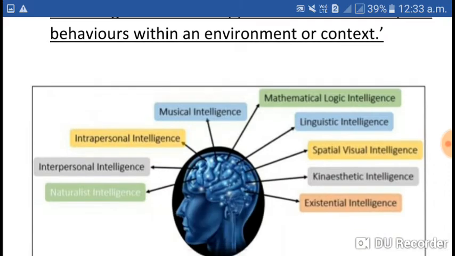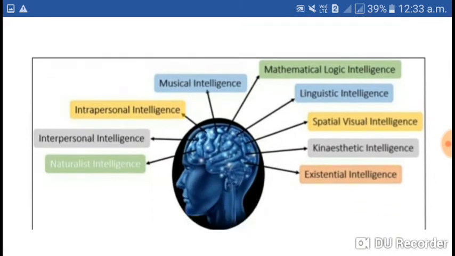There are a number of different forms of intelligence. Let us see what these are. You can see in the image also. Mathematical logic intelligence.